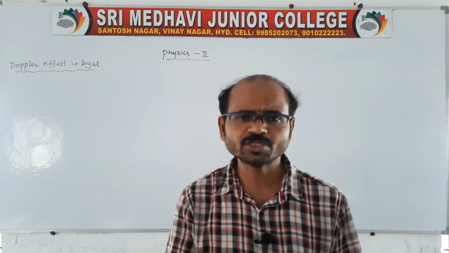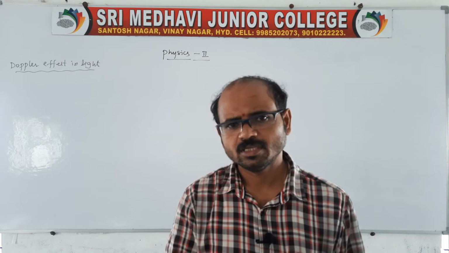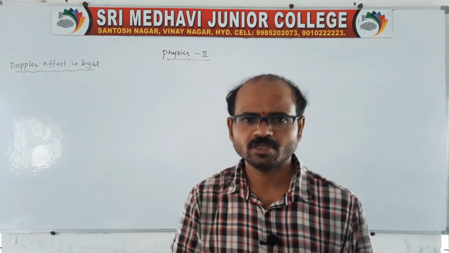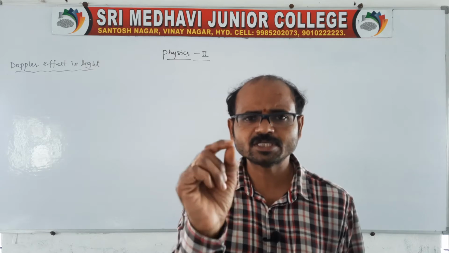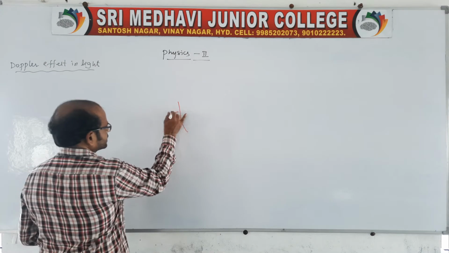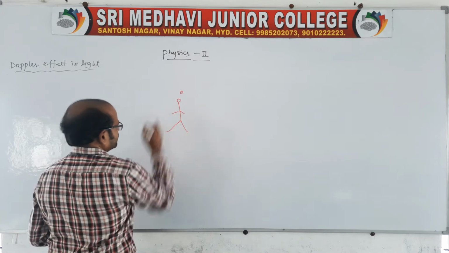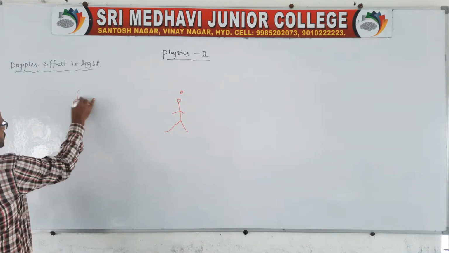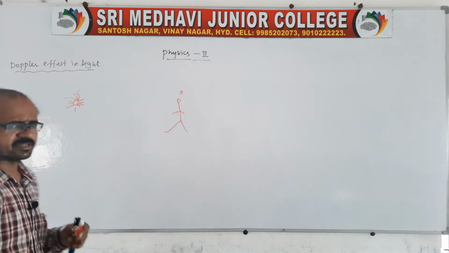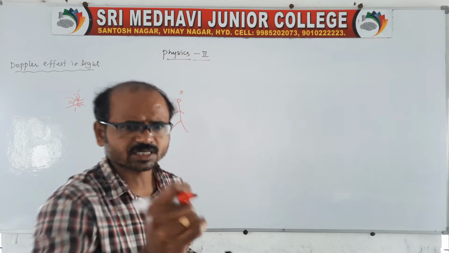There is a relative motion between the source and observer. And in the second case, when the source is moving away from the observer, the observer is also at rest. I will explain it in the proper way. Here is the observer, and there is a source of light, like a star or the sun which emits light, or you can take a torch light as the best example.